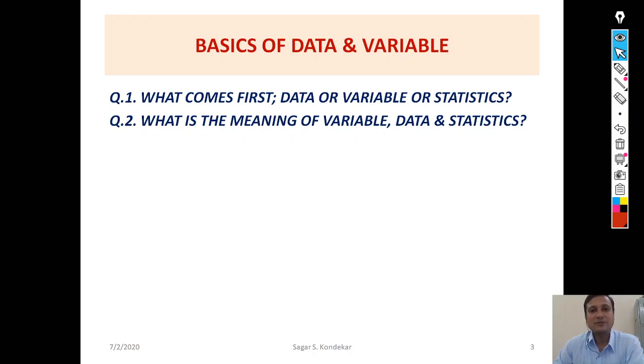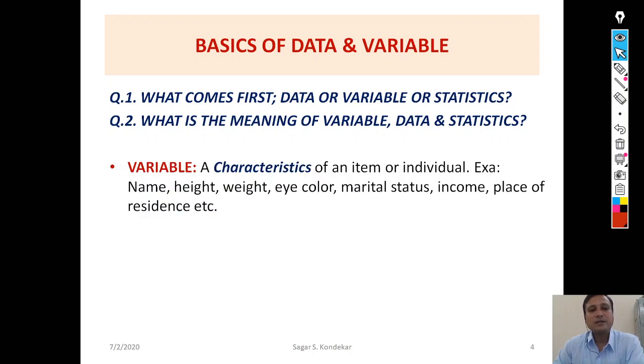So let's see first the meaning of these three terms. Variable is a characteristic of an item or individual or an object. For example, name, height, weight of respondent, eye color of the respondent, marital status, income, and many more. It depends on your research objective and how you identify your variable.